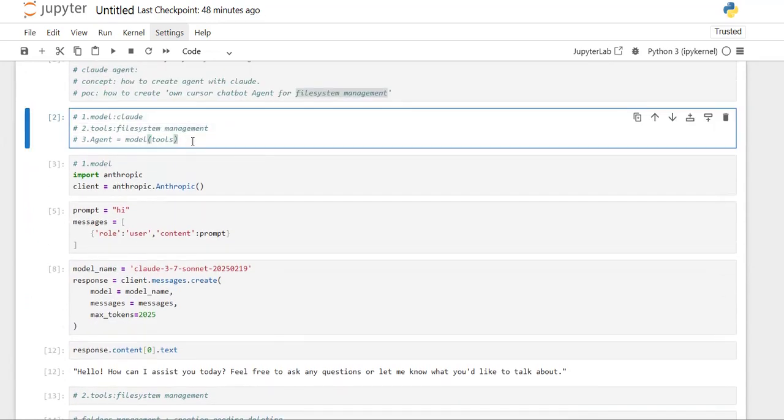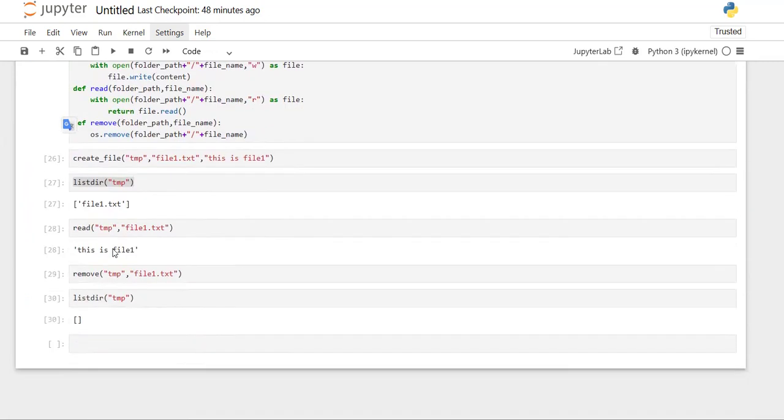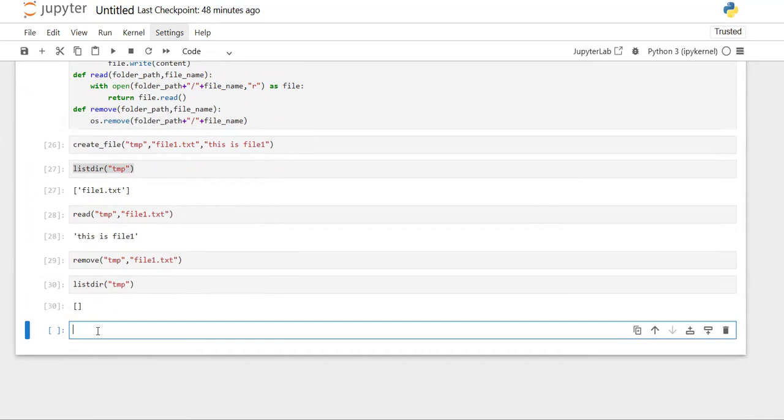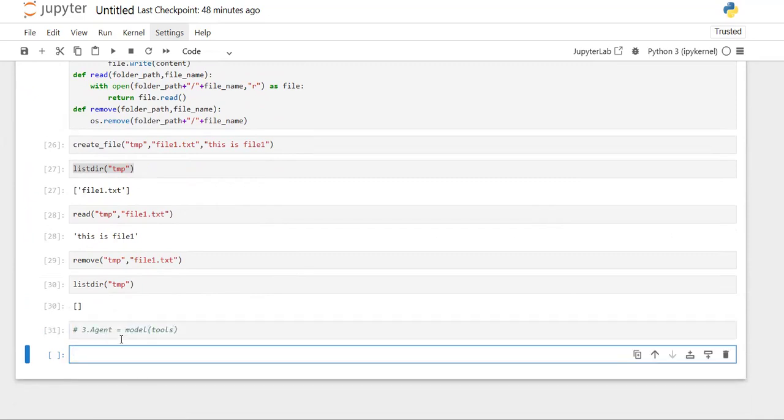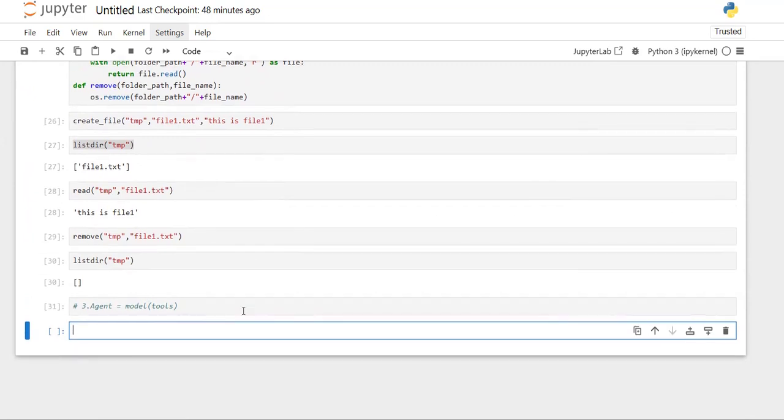Now the third part: let's create the agent with our model as well as the tools. To create the agent with our model as well as the tools, we first need to define the tools.